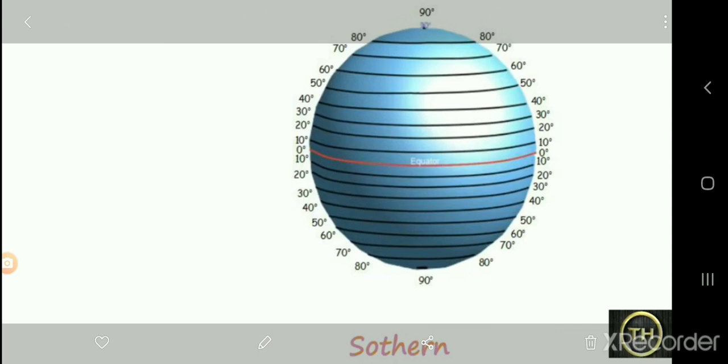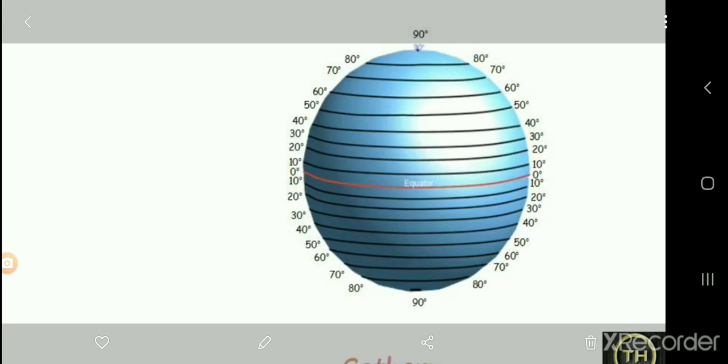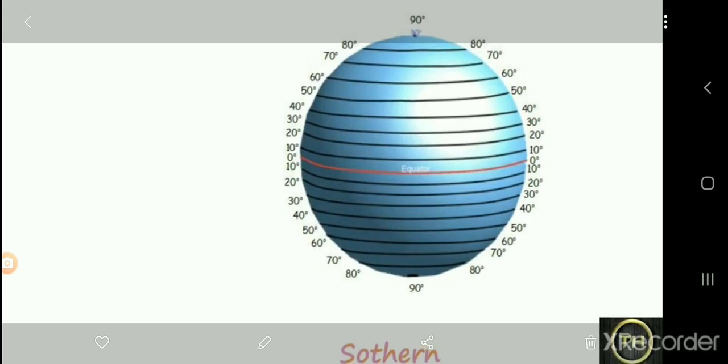Labeling. How to label it? While labeling the value of a parallel, it is necessary to mention whether it is in the northern hemisphere or the southern hemisphere. The parallels from the northern hemisphere are referred to as what? You can see, we'll start with this diagram.